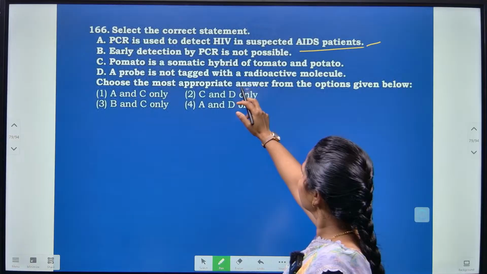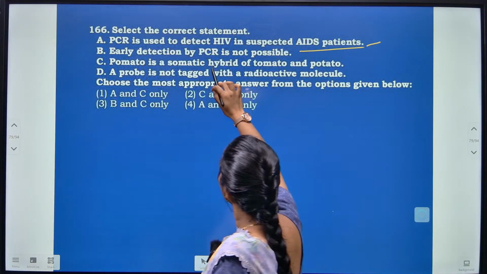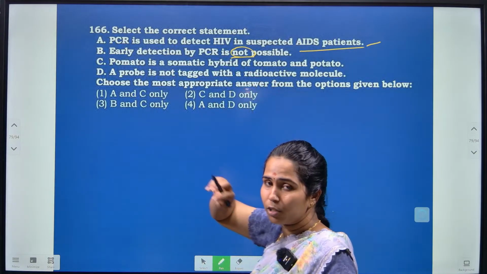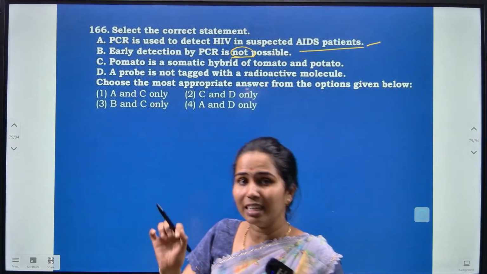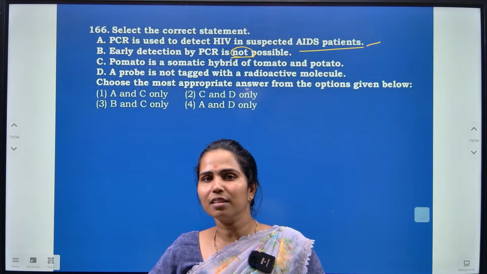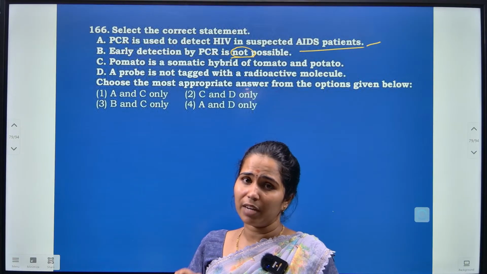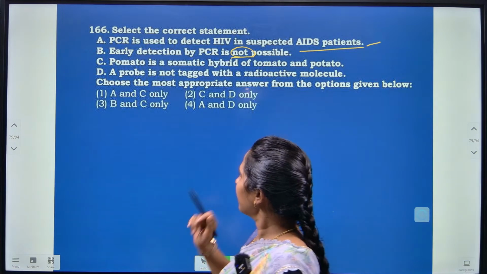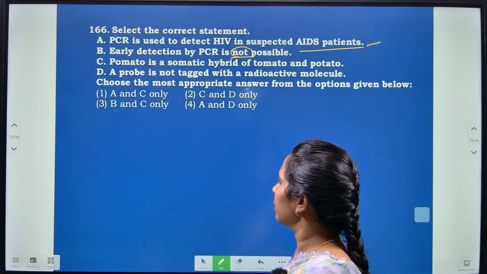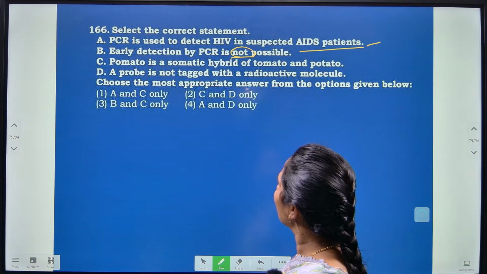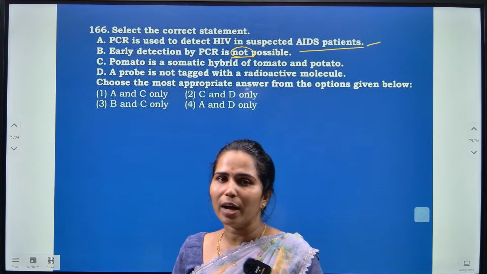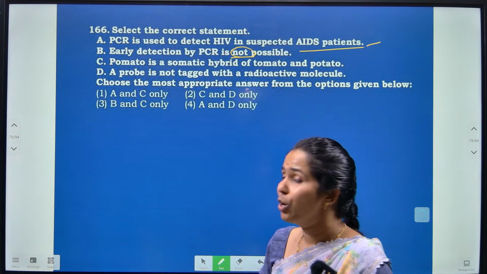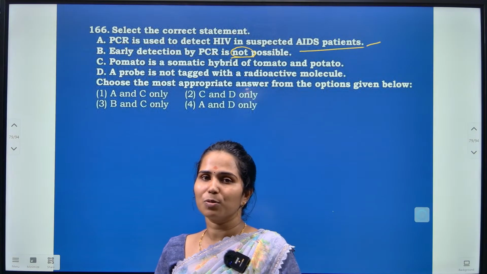Early detection by PCR is not possible. Yes, early detection by PCR is possible. The option they have given says it is not possible. Yes, it is possible, where we can detect the AIDS or HIV virus in an early detection by using the PCR technique here. The third option is pomato, a somatic hybridization of the tomato as well as potato here, right? That's why the name is called pomato, where we can grow both pomato as well as tomato here.